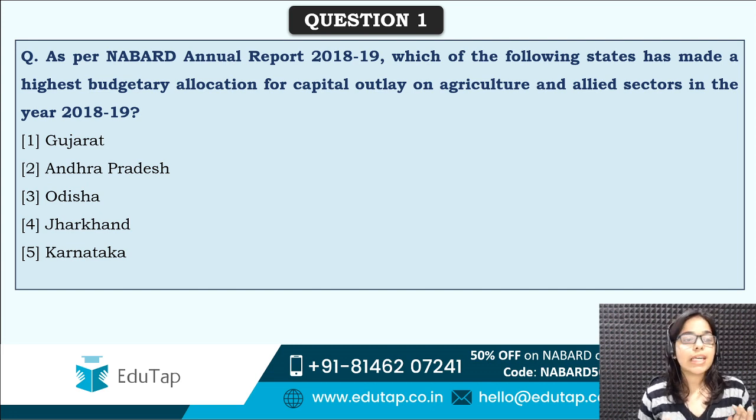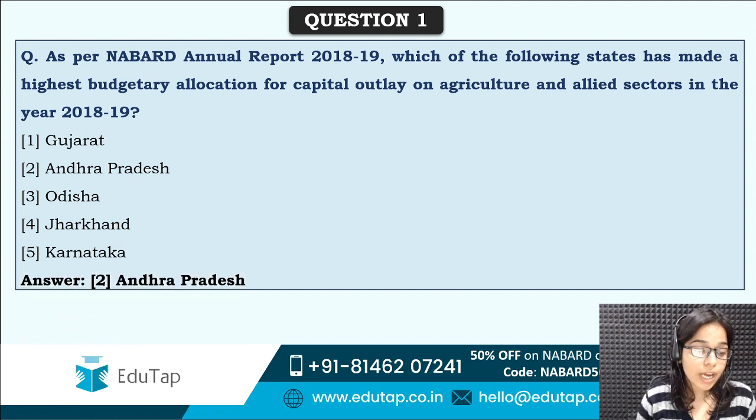Tell me which state has made the highest budget allocation for agriculture and allied sectors. Yes, the correct answer is option second, that is Andhra Pradesh. So guys, can you tell me any scheme of the Andhra Pradesh government for the agriculture sector? If you can tell me a recent scheme, that would be even better. See, this is a revision session. So these things will also help you to revise schemes as well as annual reports and all the data that is relevant for your examination.